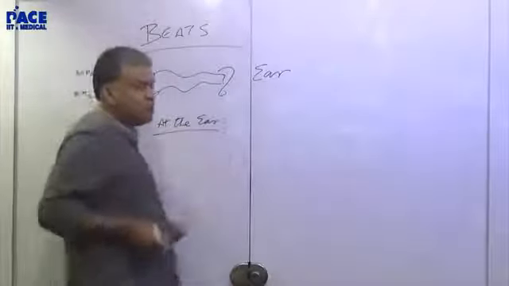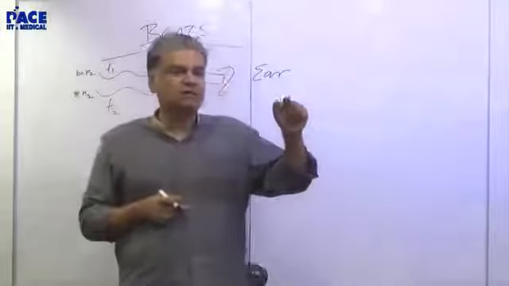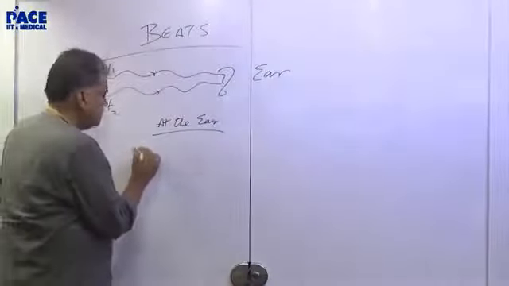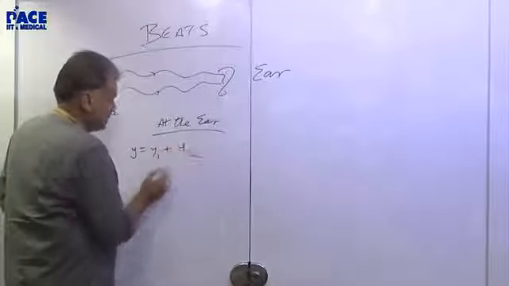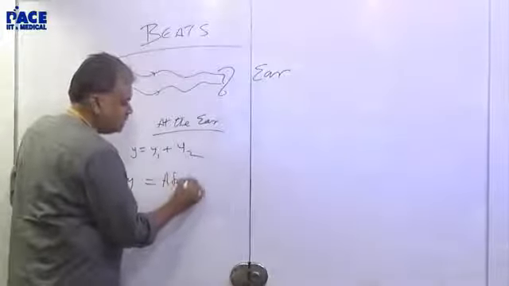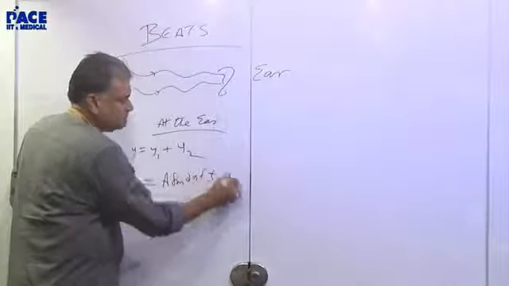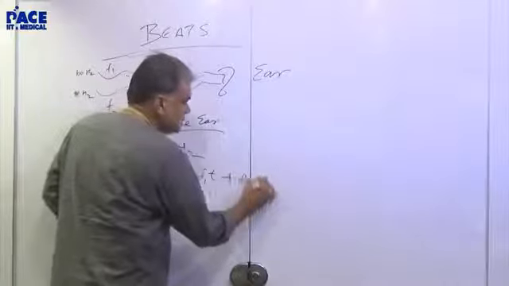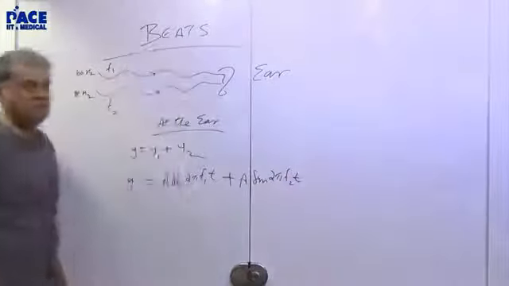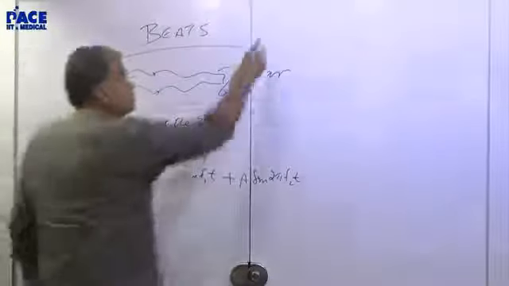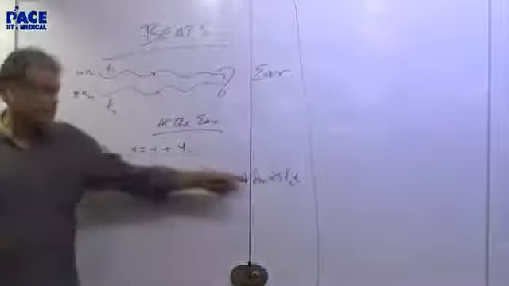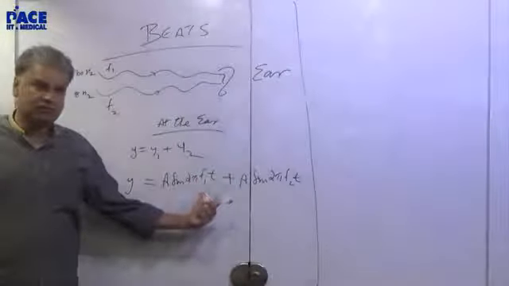If you're looking only at one point in a wave, it is an SHM equation. So we will say y will be equal to y1 plus y2, and we'll assume that y1 is sine omega 1 t, which I'll write as sine 2 pi f1 t, and the other one as sine 2 pi f2 t. Is that okay? These are the two frequencies, and let us say they have about the same amplitude.